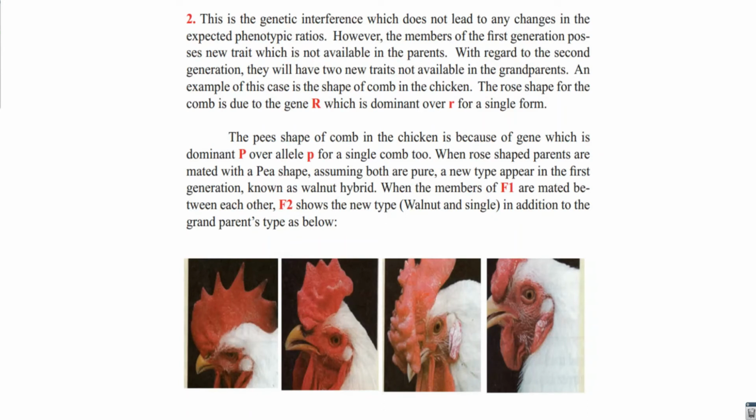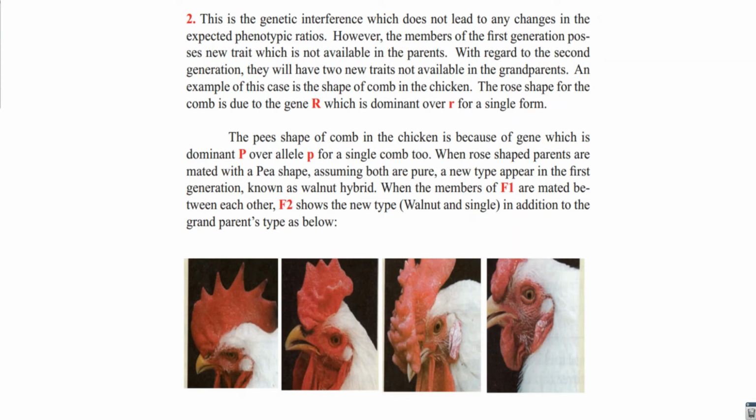A second example for gene interaction is the shape of the comb in chicken. This is a genetic interaction which does not lead to any change in the expected phenotypic ratio, a ratio similar to Mendel's.